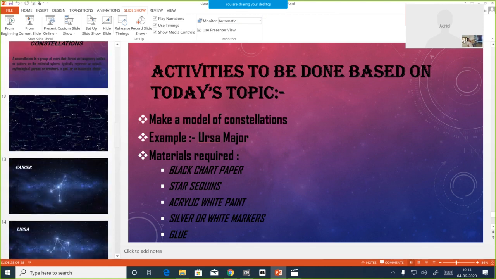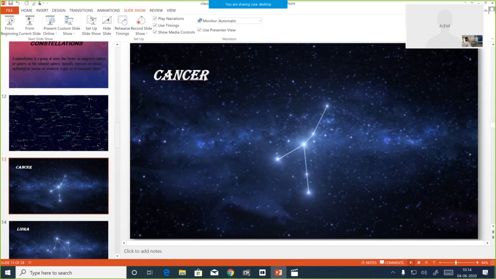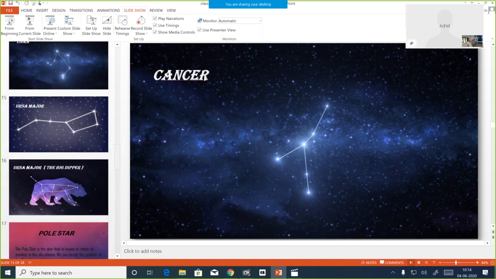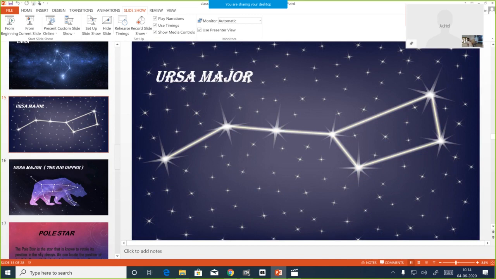If you prepare it like this on black, it will be easily visible. So you can use black chart paper to make Ursa Major, Cancer, Libra. See this image also. The background is black in color. It will be very visible using this white marker or white paint, and you can stick on some shining star sequins and all. So it will represent a star.